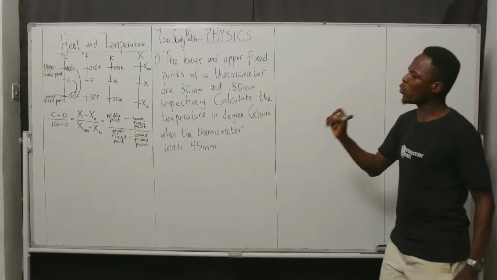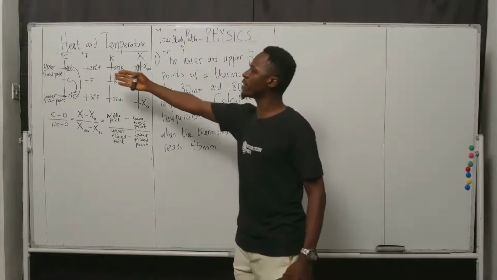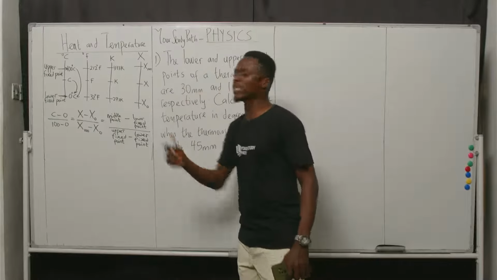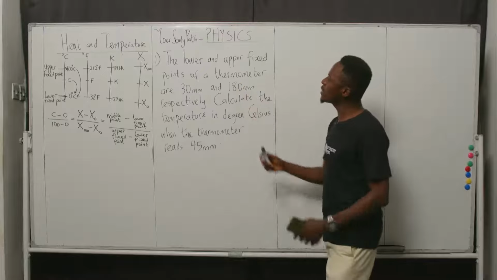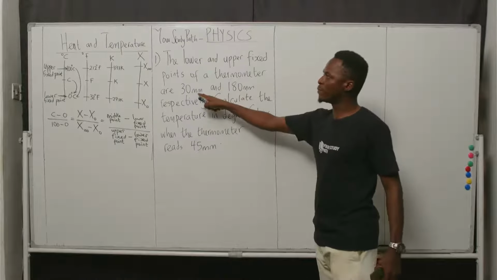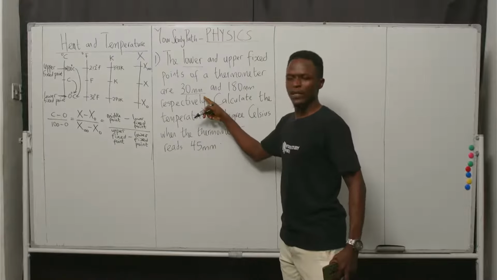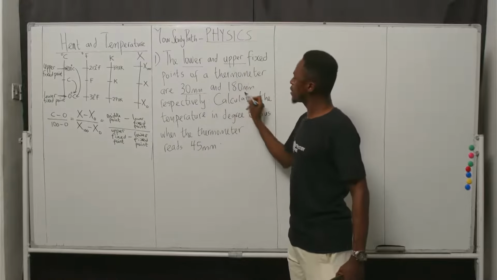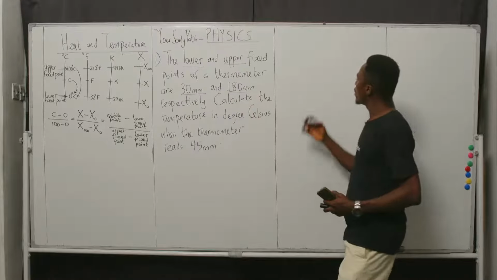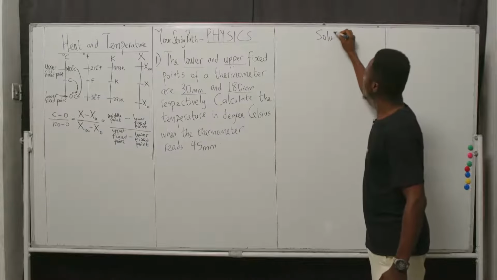So, a question, let's put it to use. We said that everything we are working with, we relate the degree Celsius scale or Fahrenheit scale or Kelvin scale with any other type of thermometer. This time around, we are having a thermometer, but note the readings here. We are told the lower first, 30, the upper next, 180. So let's represent this in a scale format. We are going to have our solution.